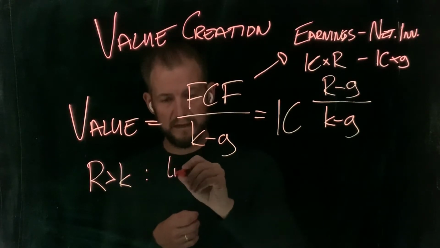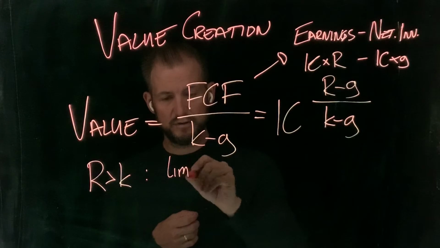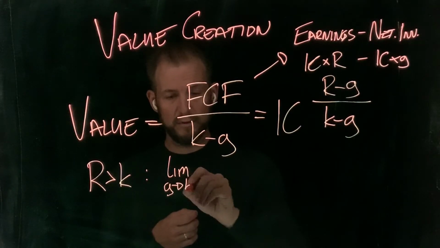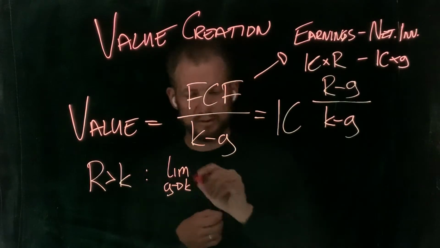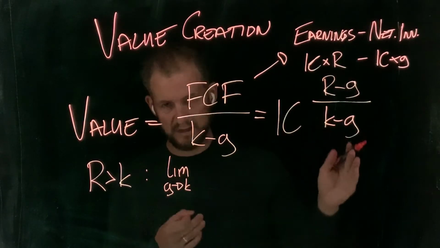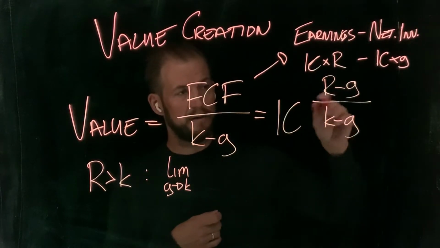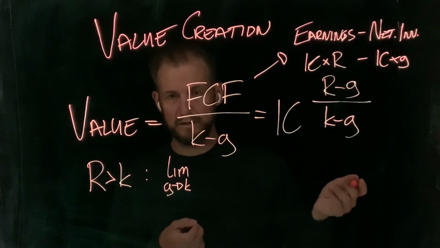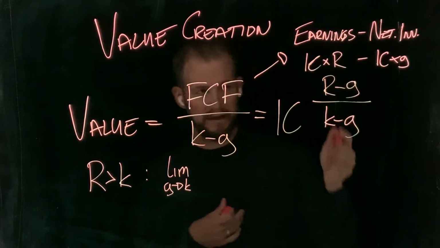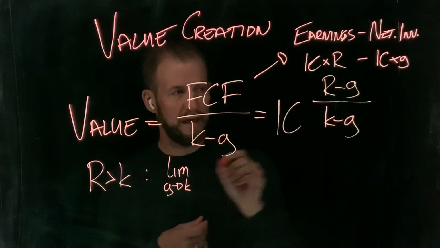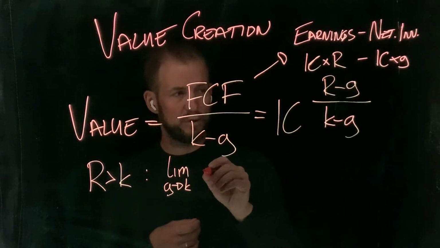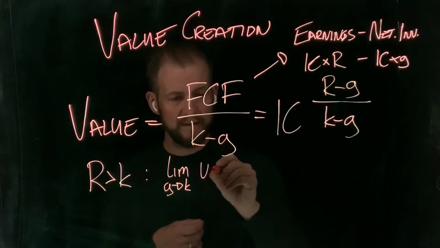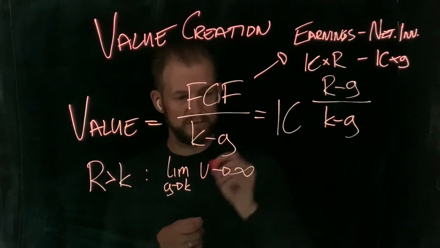Now, if we take this value function and let growth go towards the limit, which would be the cost of capital, because as we talked about earlier, growth can't be larger than the cost of capital, as that would negate the simplified model we have here. So if we let growth go towards the cost of capital, then value will go towards infinity.